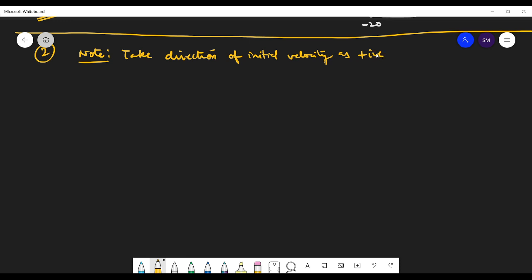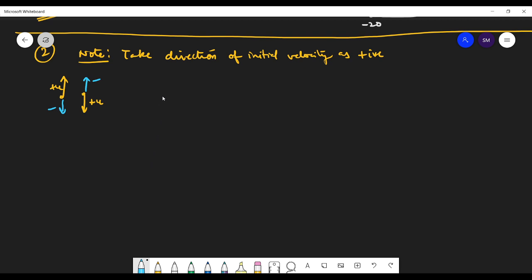So that's the way out, students. If the ball is thrown upward, positive u. If the ball is thrown downwards, plus u. And the direction opposite to it will be negative. Is this clear? Yes, sir.